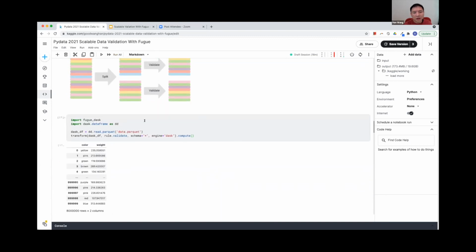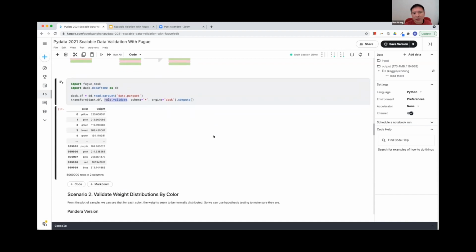So if you want the whole thing to run on Spark, you just change this to Spark data frame and set the engine to a Spark session. And you don't have to change this validate function. And we just make this function run distributedly with different execution engines.